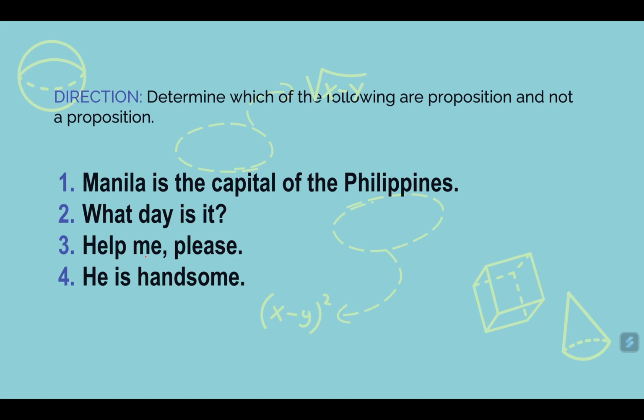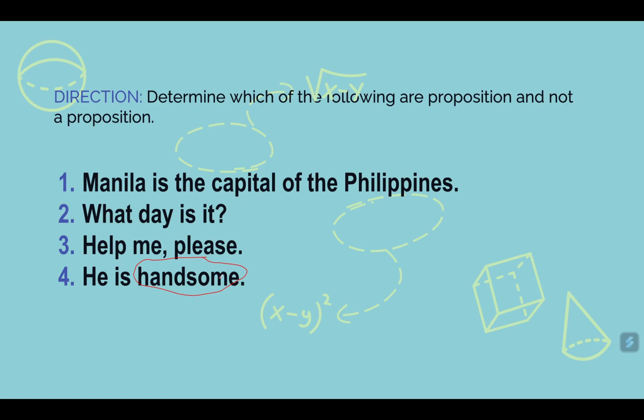And number 4, we have somehow a confusing statement. It says, he is handsome. Now, the problem here for me, because I am a mathematician and I am strict with words, the word handsome here is somehow confusing, right? Because if we say that he is handsome, how do we know that this statement is true?